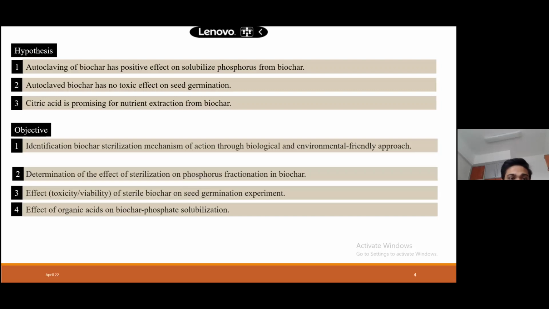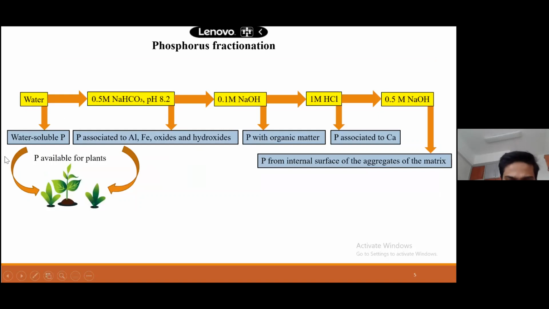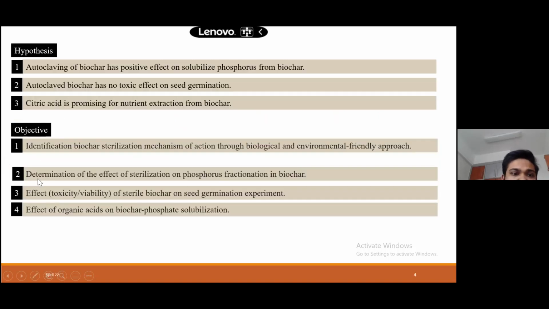So next one is the hypothesis. These three hypotheses we set. So we hypothesize that a positive effect will be in case of solubilization of phosphorus.